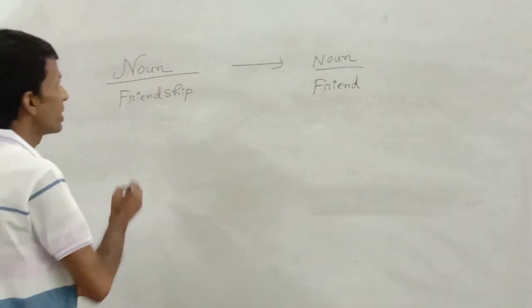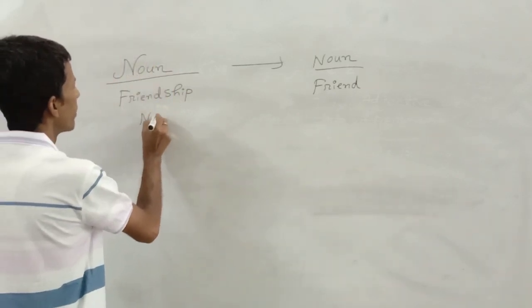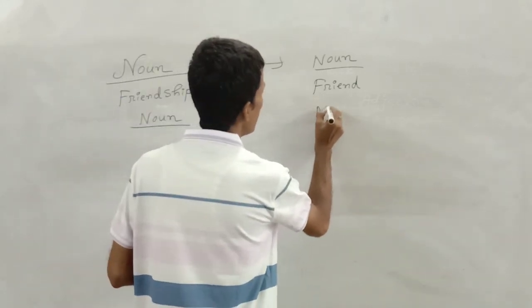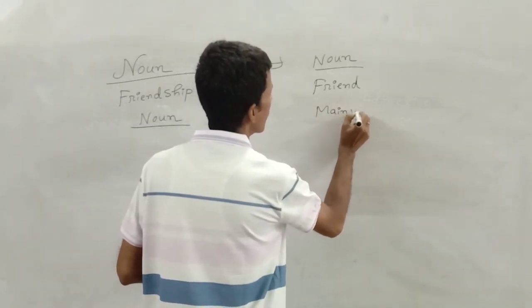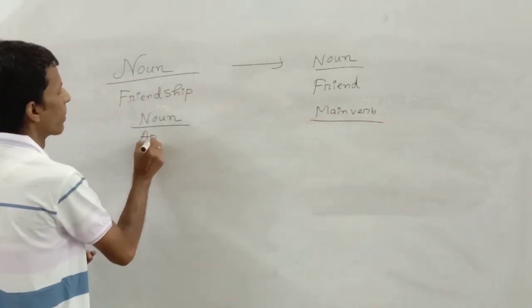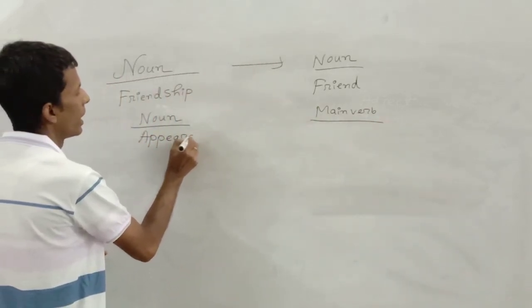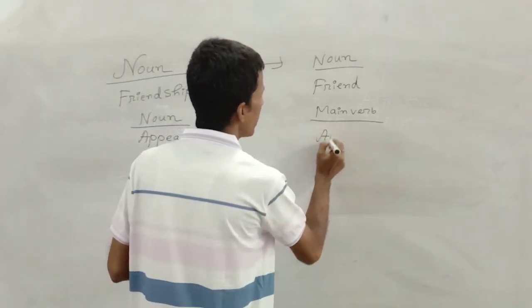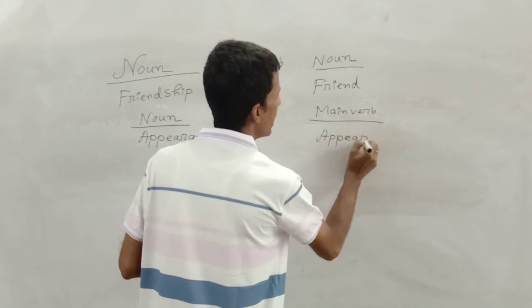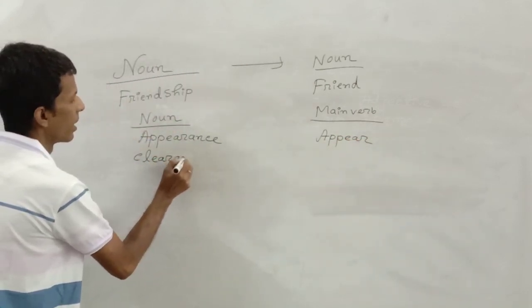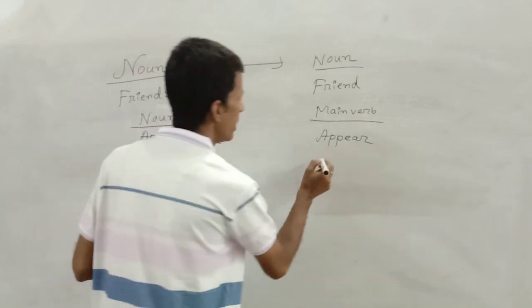Noun can also be transferred into verb in this way: noun, main verb. Appearance, noun, then appear, main verb. Clearance, noun, then clear.